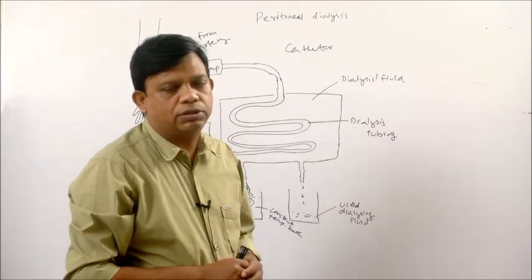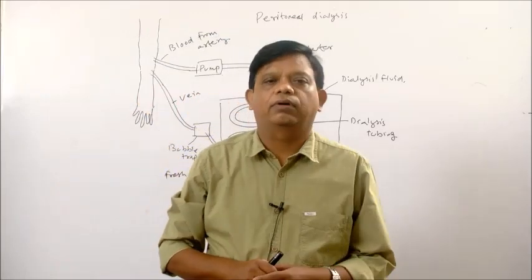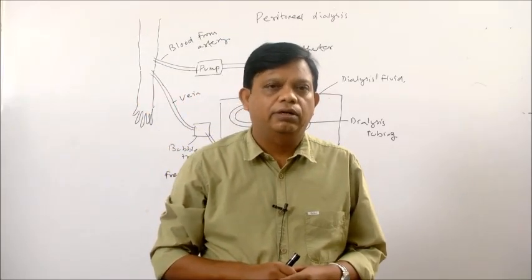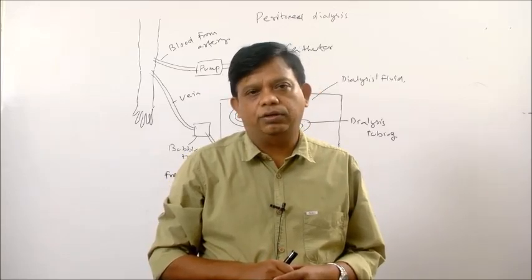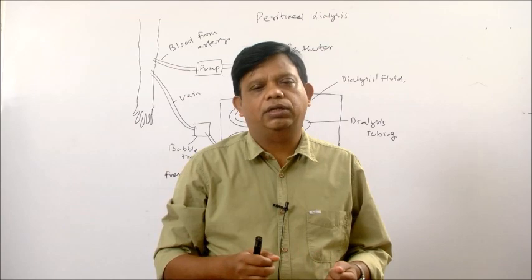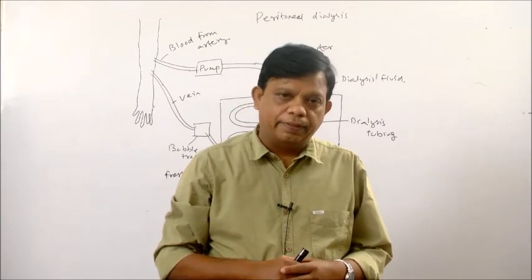A small slit-like opening is made in the wall of the abdominal cavity, and through that small slit-like opening, a plastic tube is inserted into the abdominal cavity.